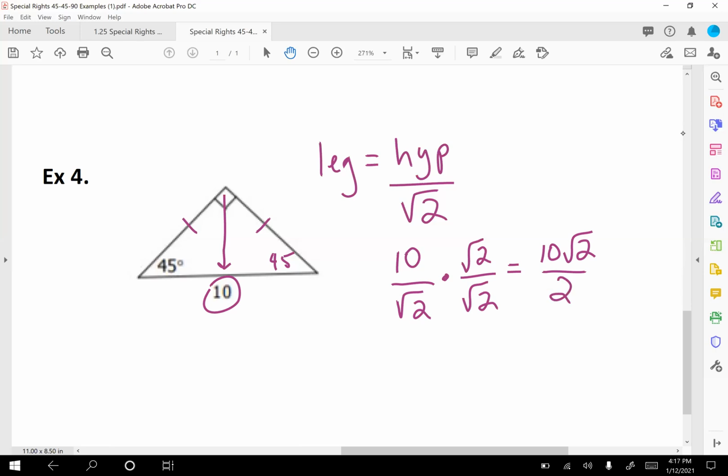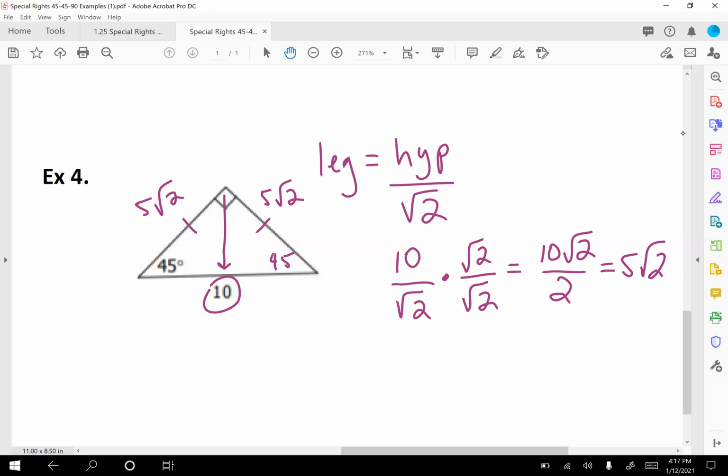Now you check and you look at the numbers outside of the square roots. Your square root is acting like a shield, protecting this 2 on top. I look at the 10 and the 2. Can I divide 10 by 2? Yes. So 10 divided by 2 is going to be 5. So at the end, this simplifies to 5 square roots of 2. And that would be each leg because they're congruent.